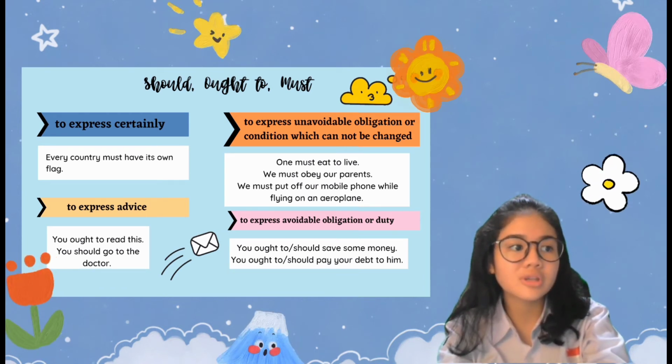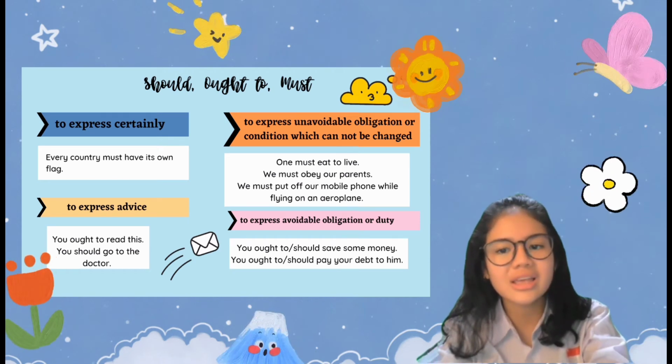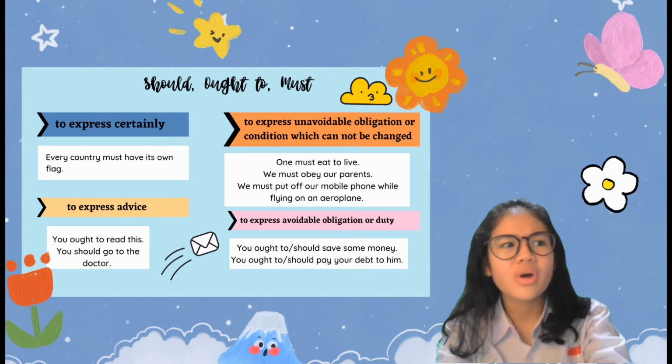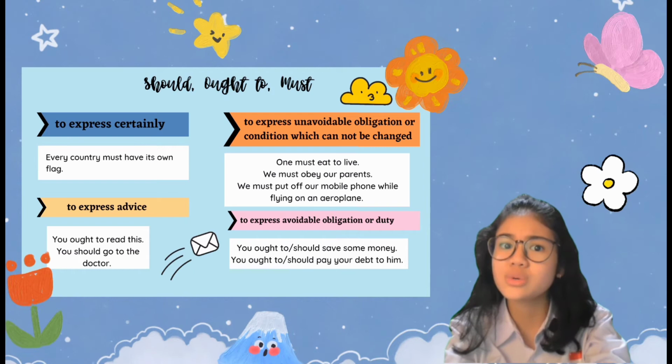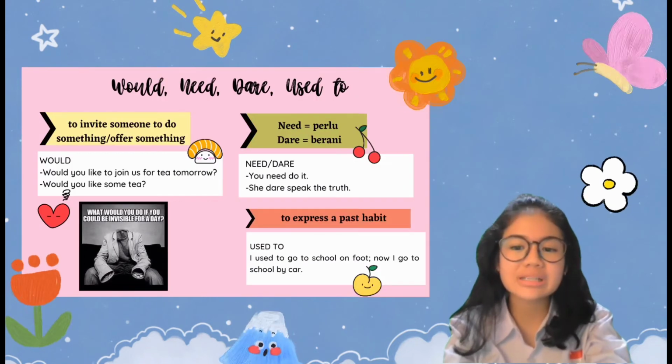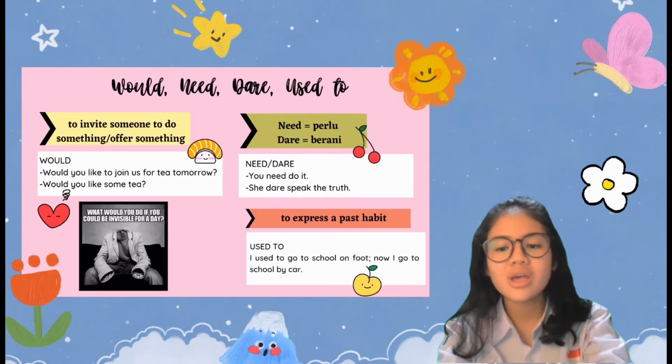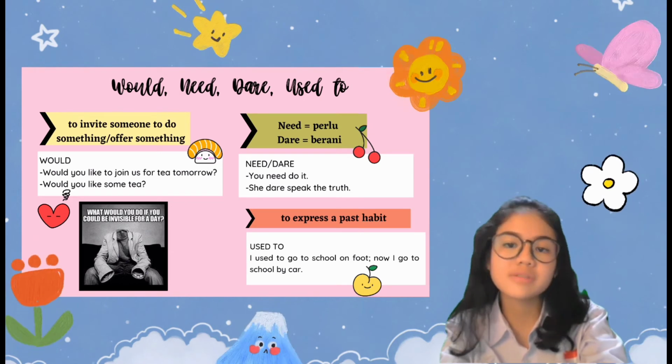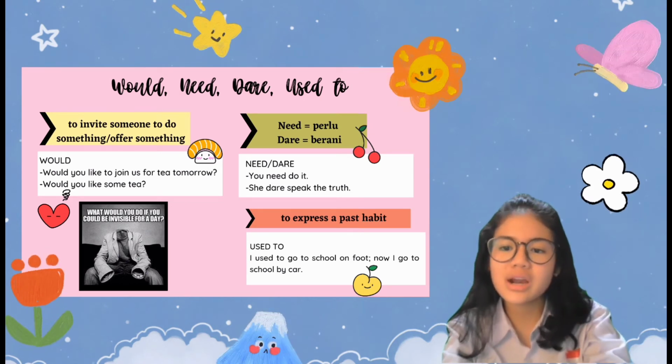One must eat to live. If you don't eat, you will die, obviously. We must obey our parents. Well, if you don't obey your parents, you know what will happen next. Last one, to express avoidable obligation or duty. You should pay your debt, you should save some money. The last group: would, need, dare, and used to.